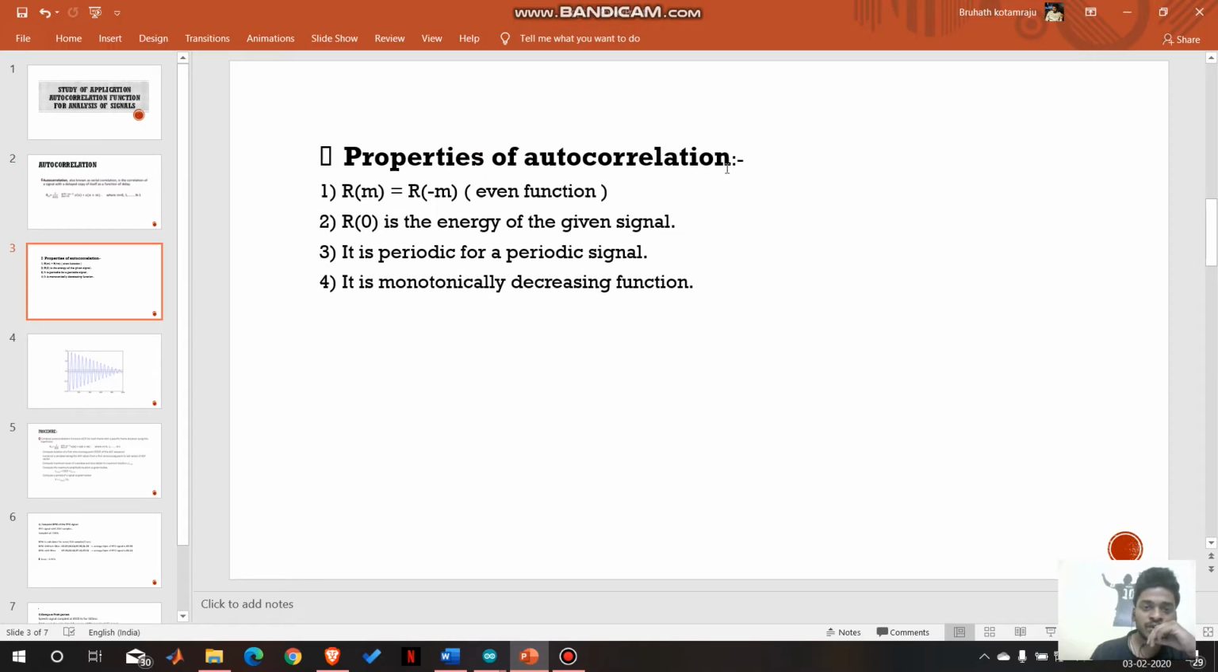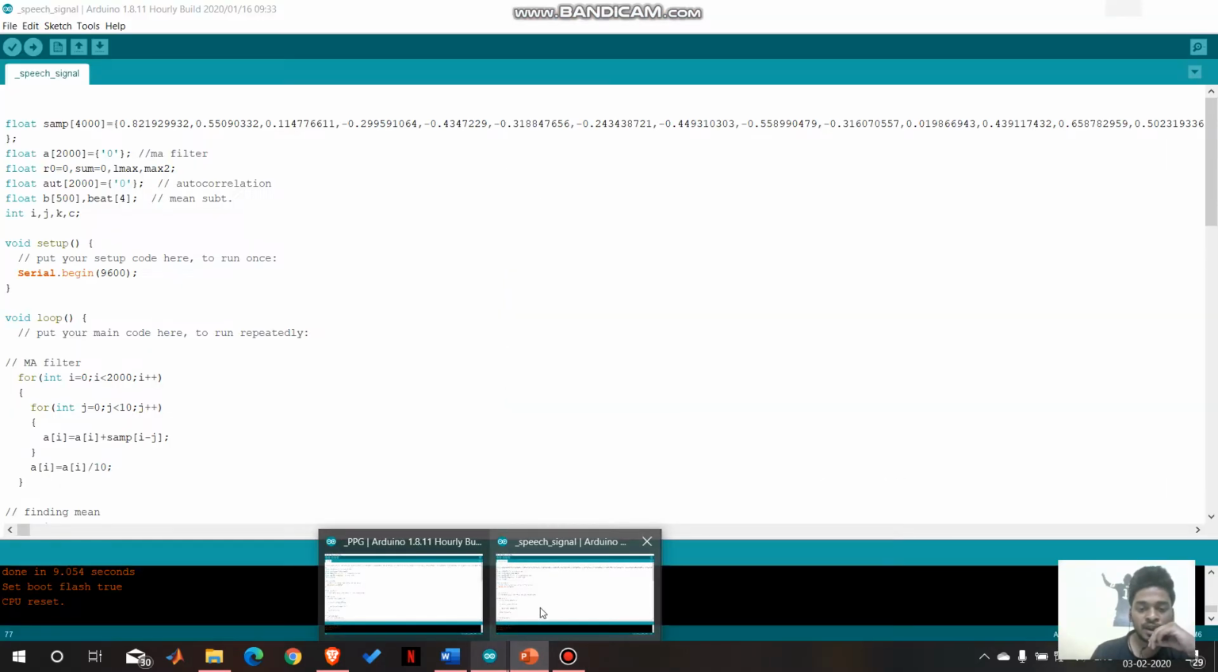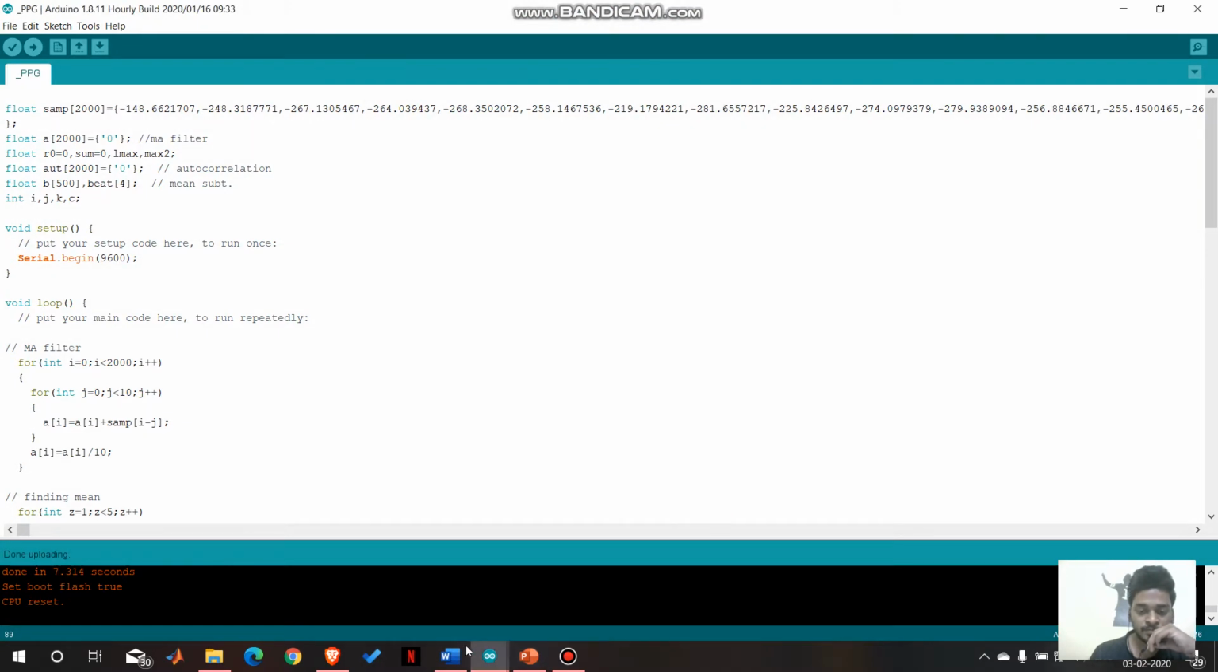These are some of the properties of autocorrelation. Autocorrelation is an even function: R of m equals R of minus m. And R of 0 gives the energy of the given signal. It is periodic and a monotonically decreasing function. Here you can see the autocorrelation function of some random signal. It looks in this way. We use a property of autocorrelation today: the period of a signal and the period of its autocorrelation are the same.